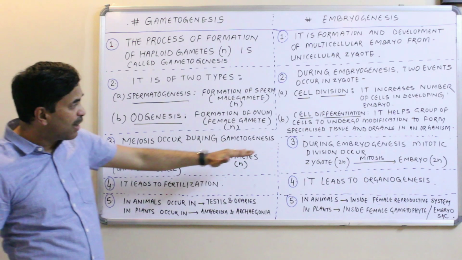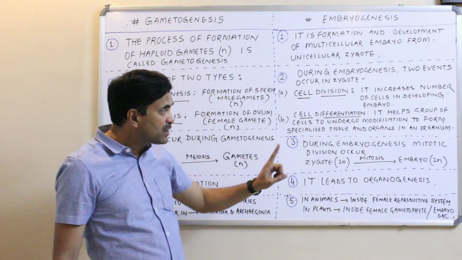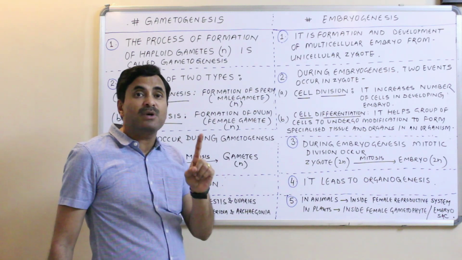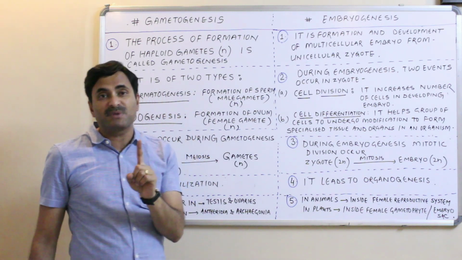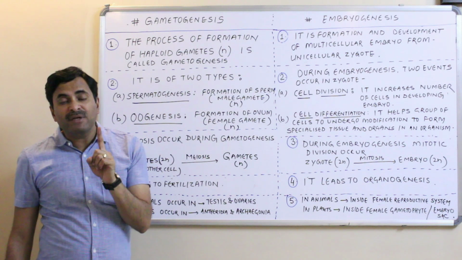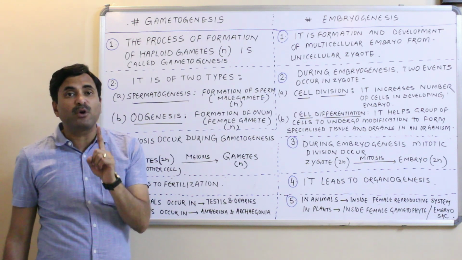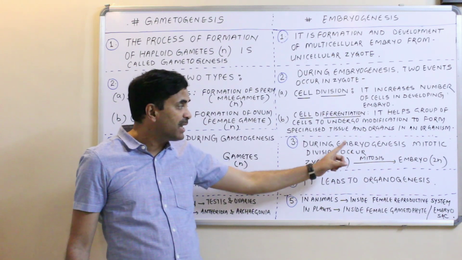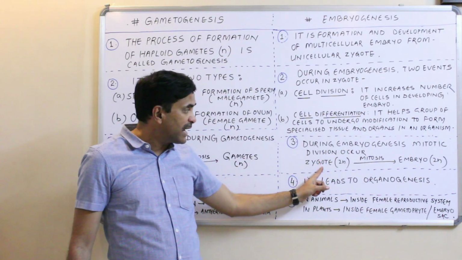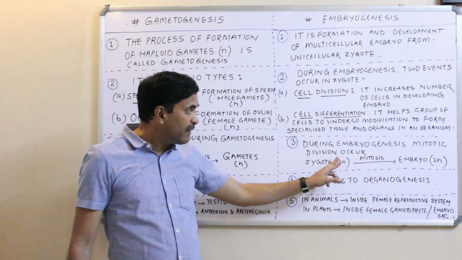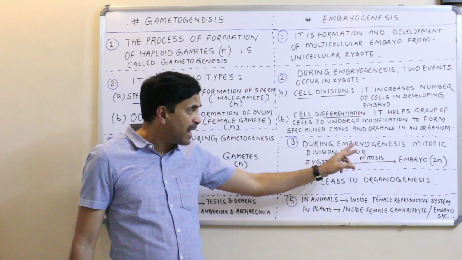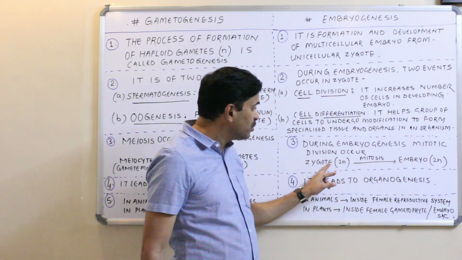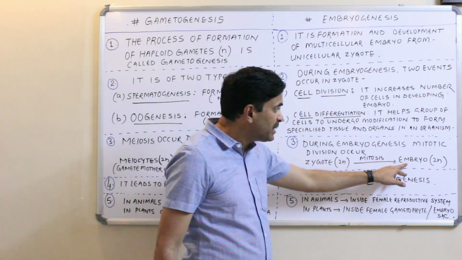Fine. Now here, during embryogenesis, mitotic division occurs. This statement is particularly only for the diploid organisms. I am not at all giving this statement for the haploid organisms. During embryogenesis, mitotic division occurs. So the zygote is diploid. When the zygote is converted into the embryo, then the embryo formed is also diploid, right? So the zygote is diploid, the embryo formed is diploid.